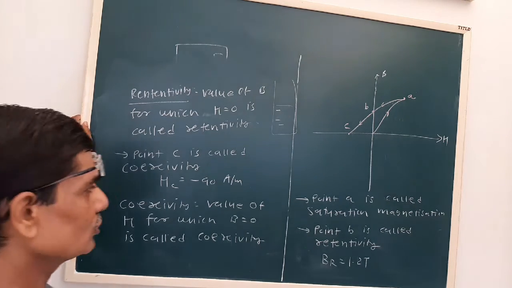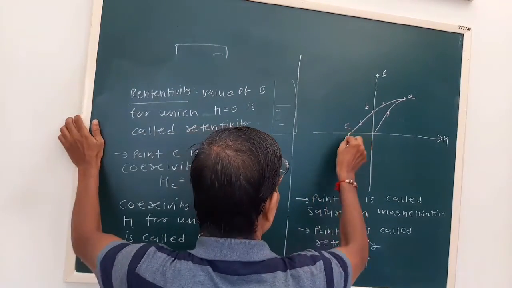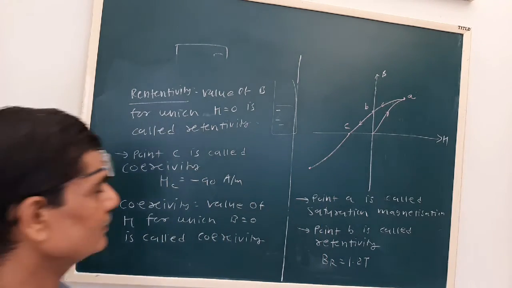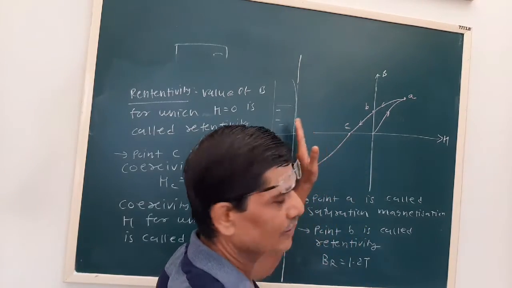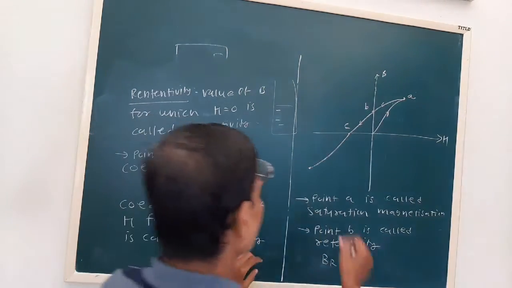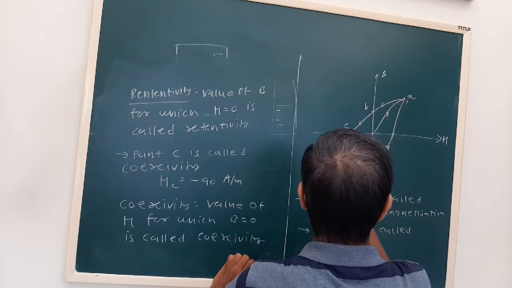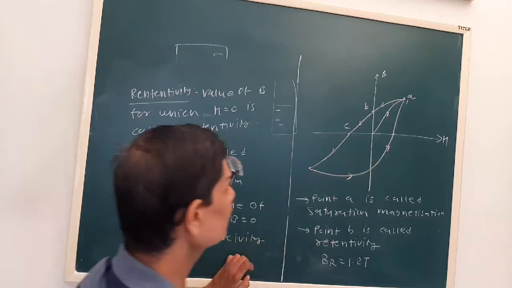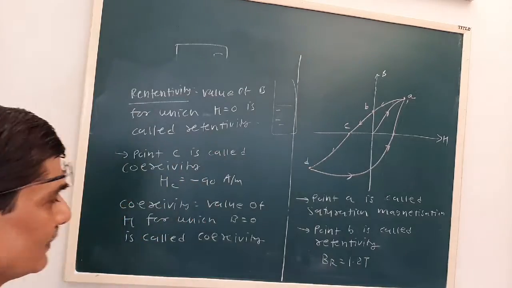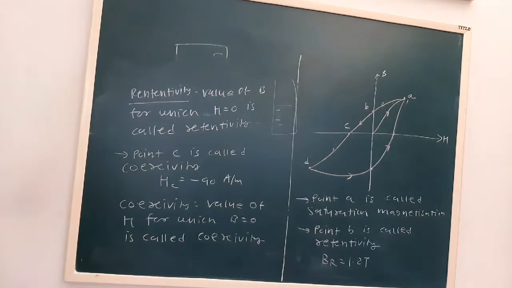Now suppose we further decrease the value of H. Here also there will be saturation magnetization. The value of H is decreased to some maximum negative value, then we increase it again. The graph will be like this, and finally we obtain a closed curve. Here again will be saturation magnetization, and here also retentivity. So this is called the hysteresis curve.